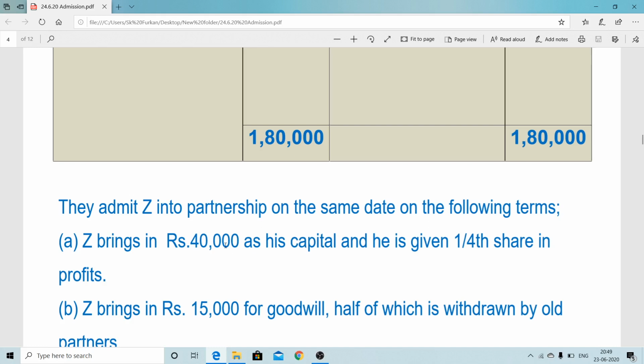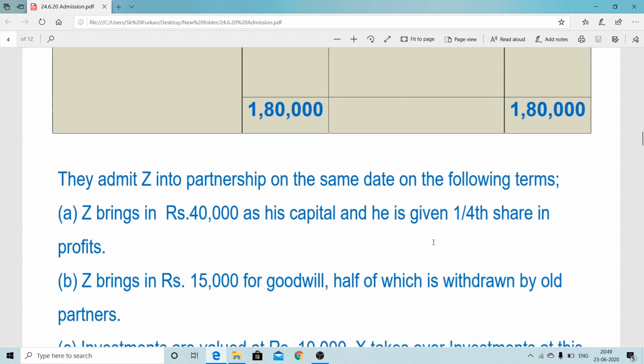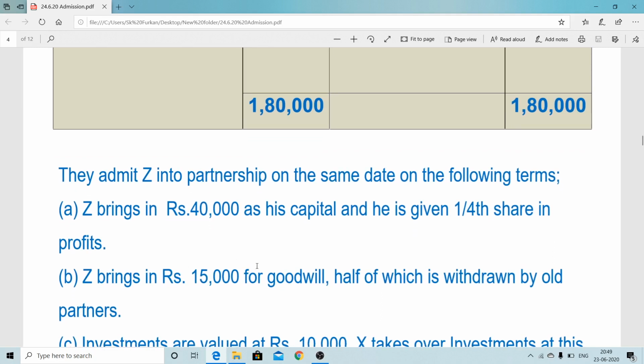So like that way, we can find out: 40,000 is new partner's capital contribution, and here it is 1/4. So 1/4 purpose is 40,000, therefore 1 purpose will be 40,000 into 4, 1,60,000. That is total firm capital, new firm capital. Now the new partner also has to pay 15,000 as his share of goodwill, and half of the amount is withdrawn by the old partners, that is X and Y.